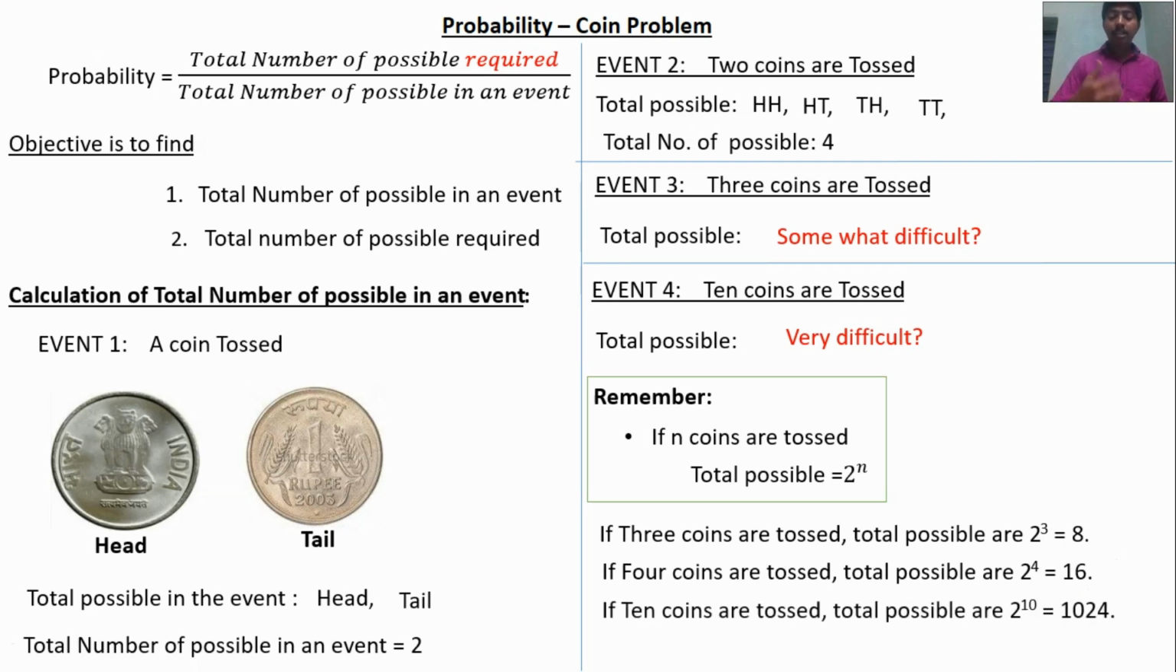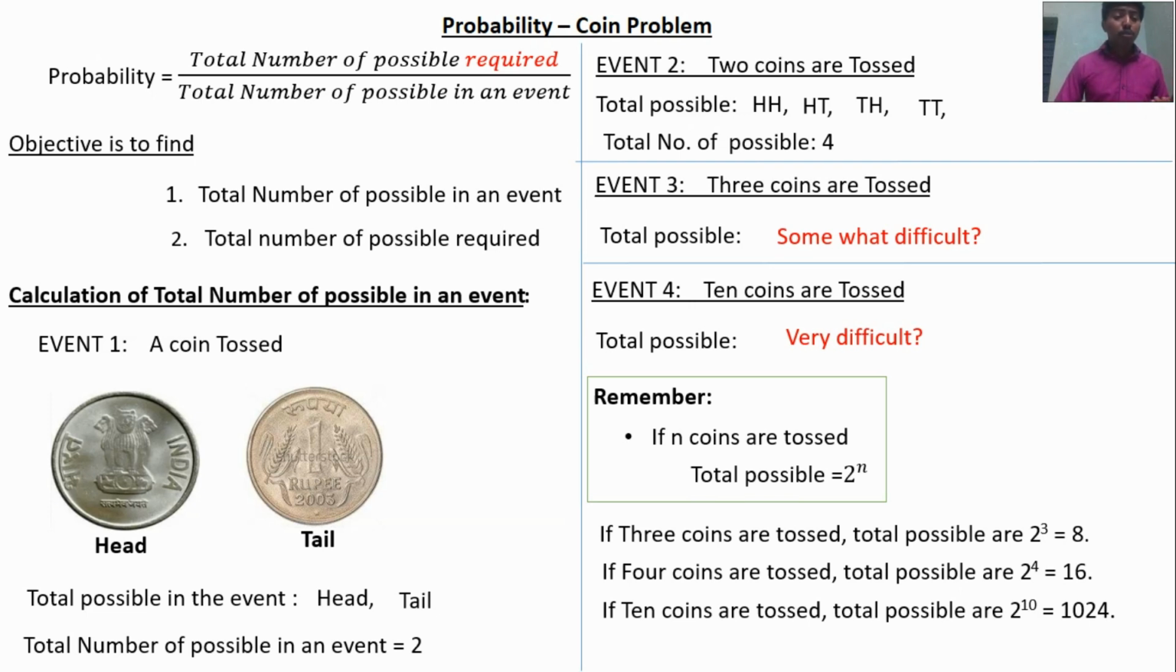If 10 coins are tossed, the total possibilities are 2 power 10. 2 power 10 may be divided into 2 power 4 into 2 power 4 into 2 power 2. 2 power 4 is equal to 16. 16 into 16 is 256. 256 into 4 is equal to 1024. You may find it easily.